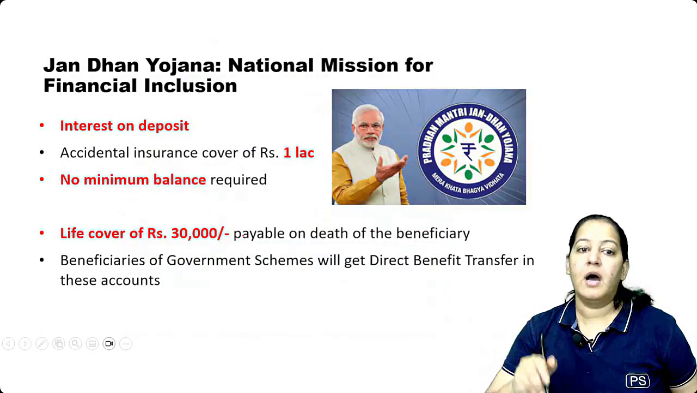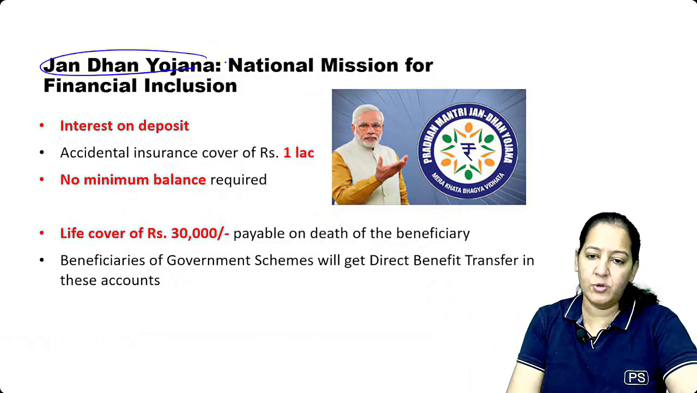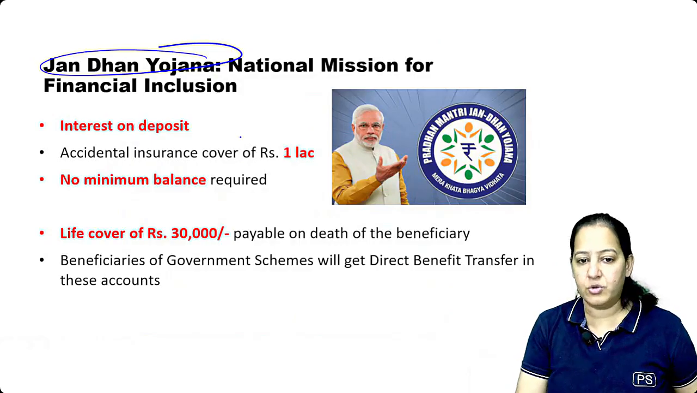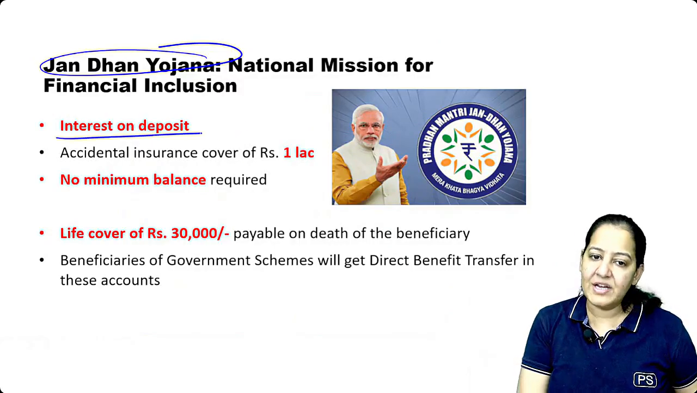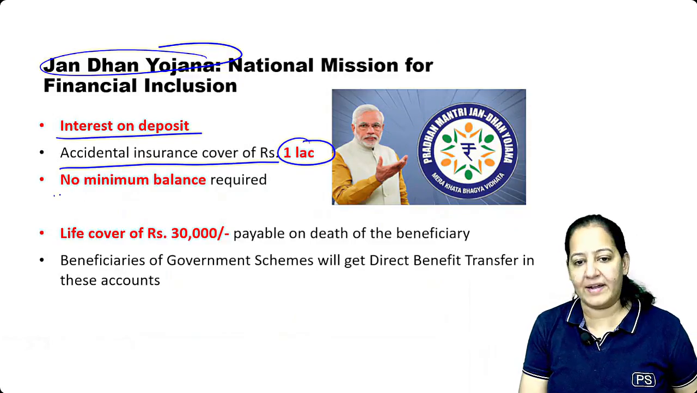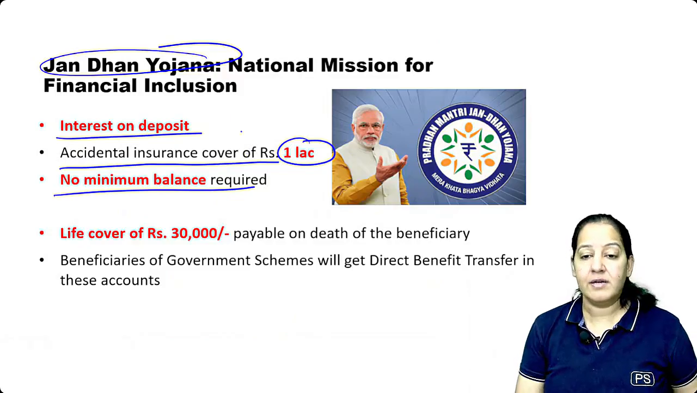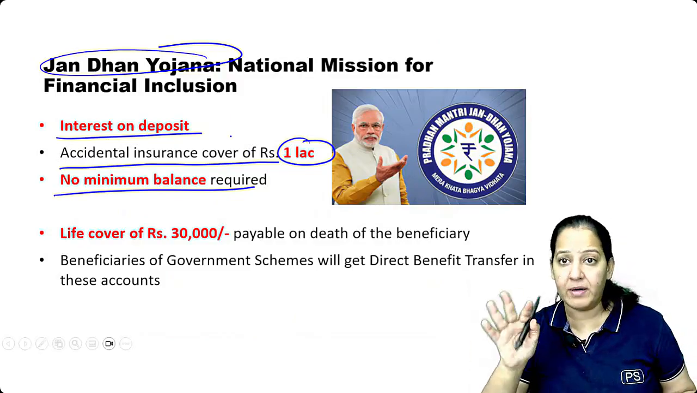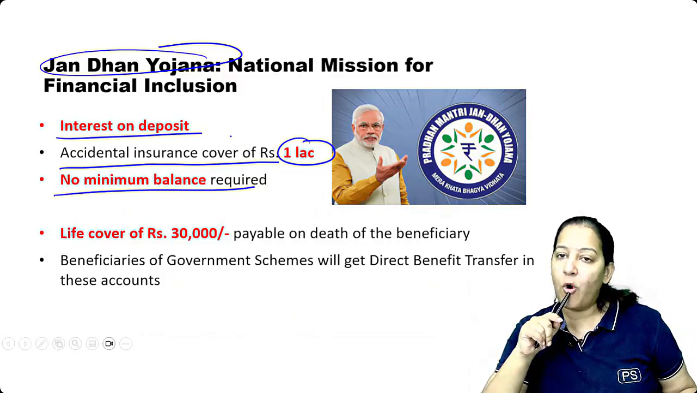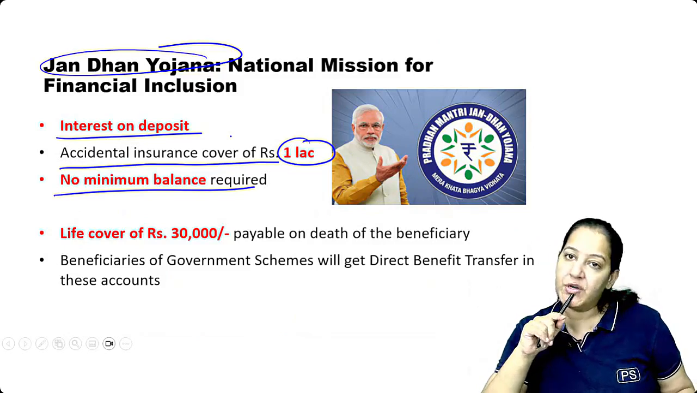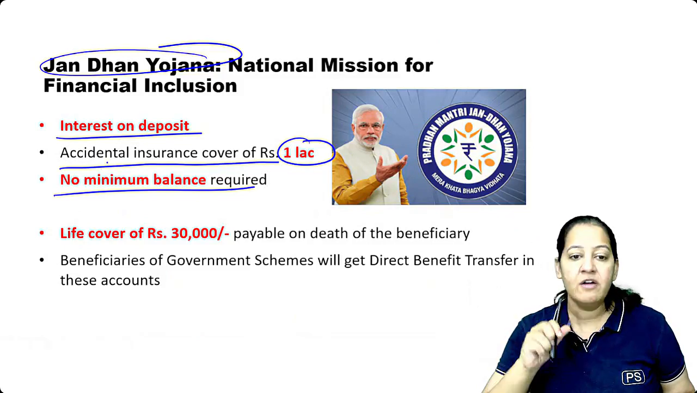And there is one more program. Pradhan Mantri Jan Dhan Yojana, I guess everyone knows, no? Jan Dhan Yojana, do you know that? So it is interest on deposit. Accidental insurance cover up to 1 lakh and no minimum balance. So the Pradhan Mantri, respected Mr. Narendra Modi, launched this Yojana so that all the people in the country should have their bank account, with no minimum balance required.